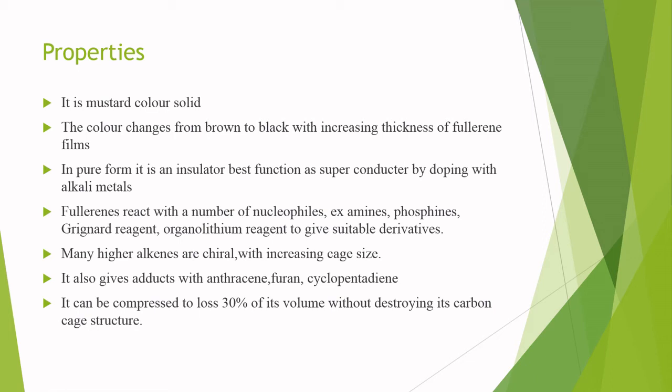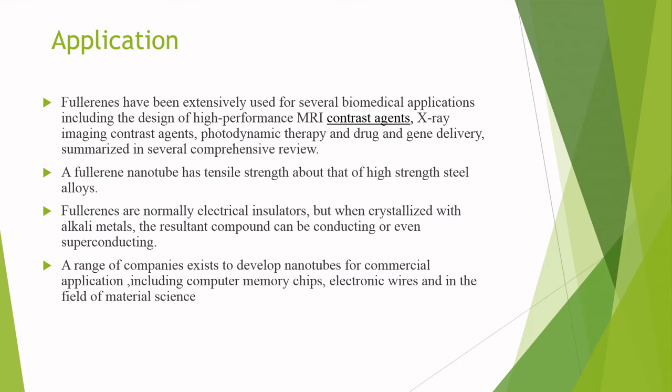It also gives adducts with anthracene, furan, cyclopentadiene. It can be compressed to lose 30% of its volume without destroying its carbon cage structure. These are some properties of fullerene C60.